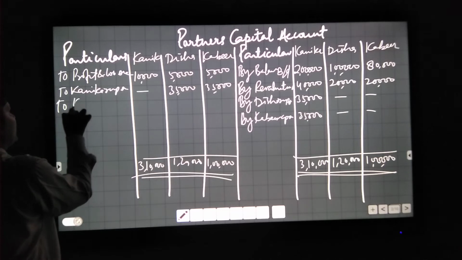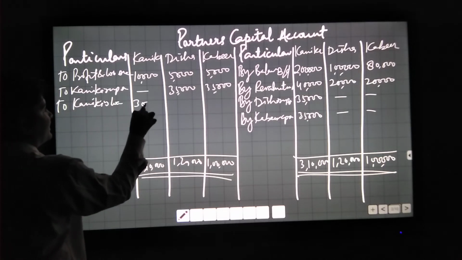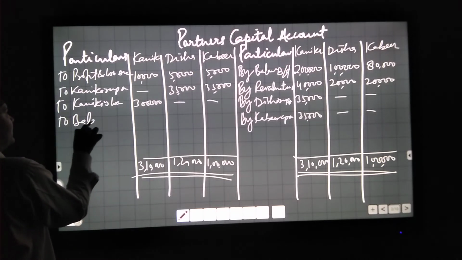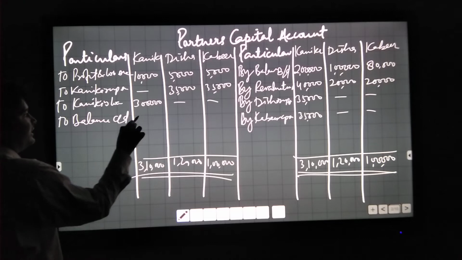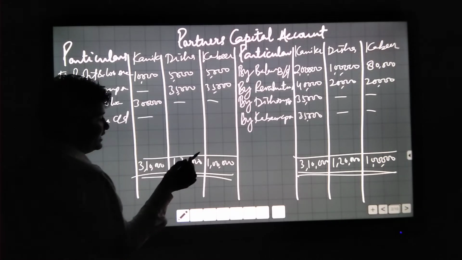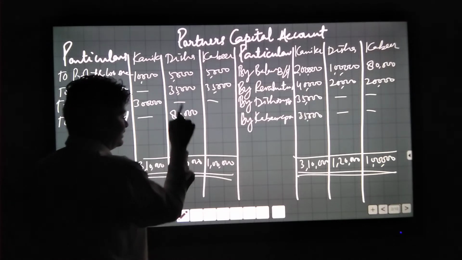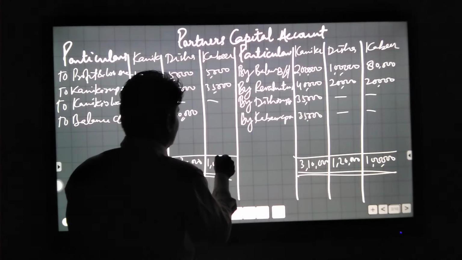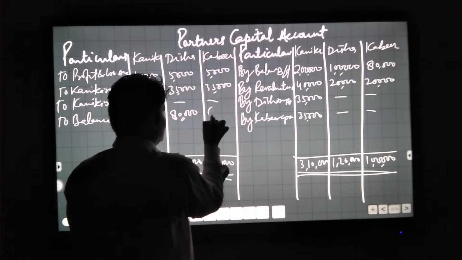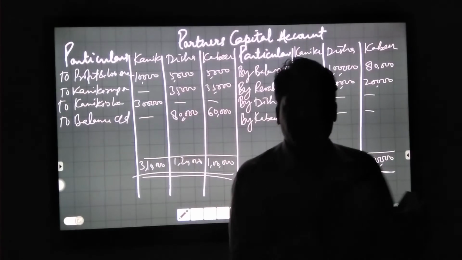Now you write to Kanika loan account 3 lakh. Now the last, you will write to balance sheet. You will deduct 40,000 from 1,20,000. You will get 80,000 only. After that, 1 lakh minus 40,000, you will get 60,000. This is the closing balance of the partners.